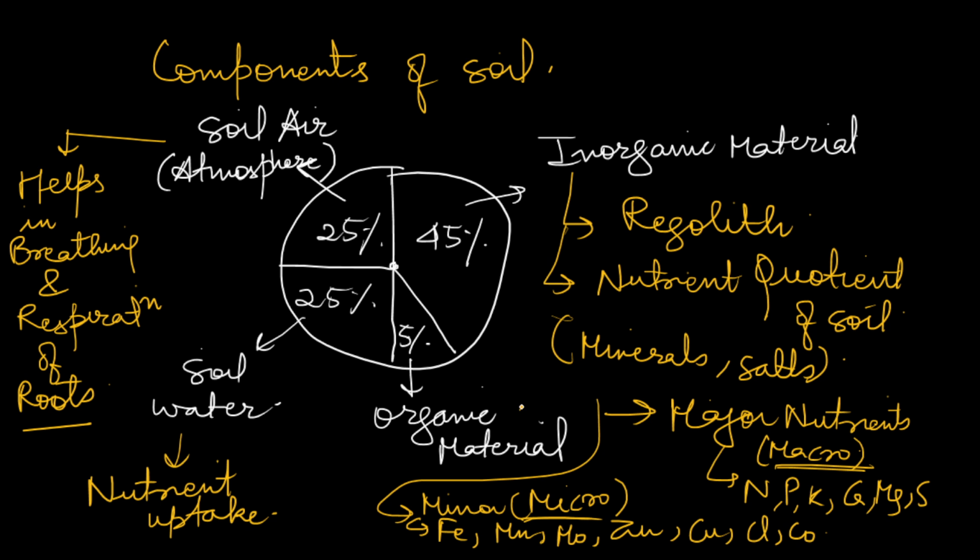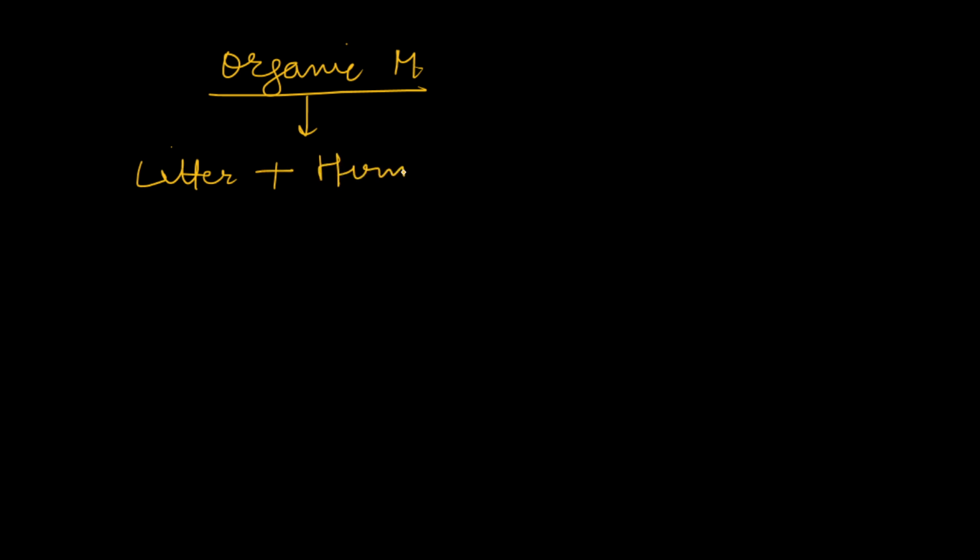So next is organic material. So let's discuss the organic material in next page, because there is no space left. Organic material, or you can say organic matter. So it is generally composed of two things, that is litter plus humus. And the basic thing we should know about organic material, that it has carbon content, or you can say carbon atoms. C is carbon. Now what is litter?